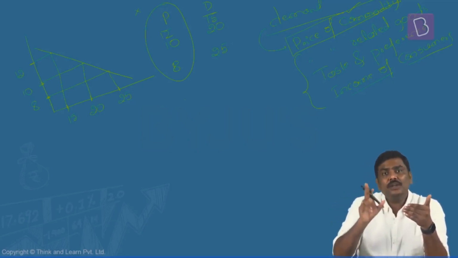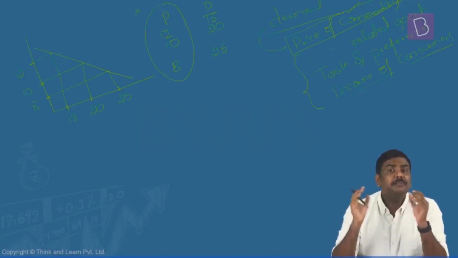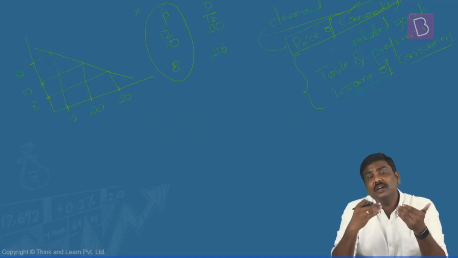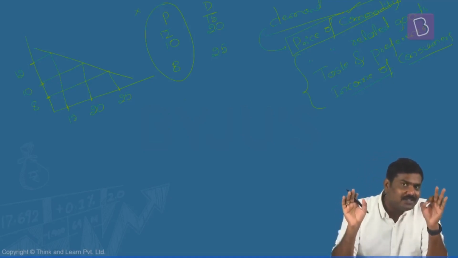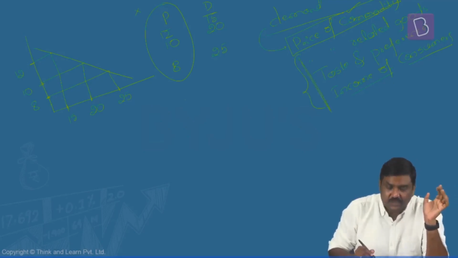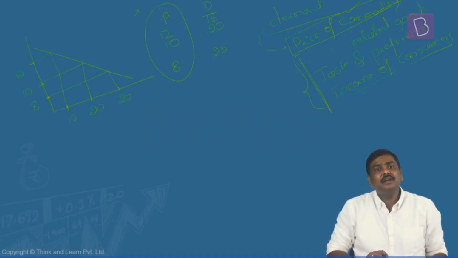Hence, you will keep on getting newer coordinates, which will keep on falling on the demand curve itself. But in case of a shift of the curve, the price of the commodity doesn't change. Price remains the same, but other factors which determine the demand will keep on changing. Let's take a very simple example here.